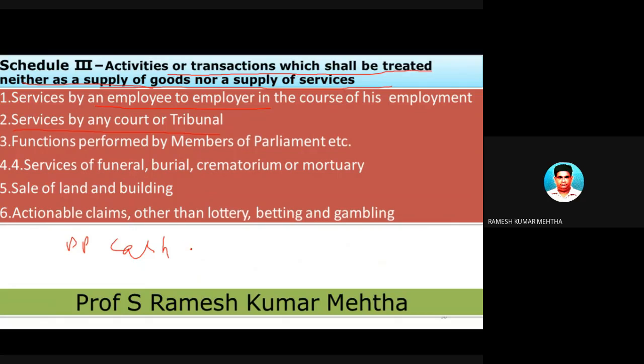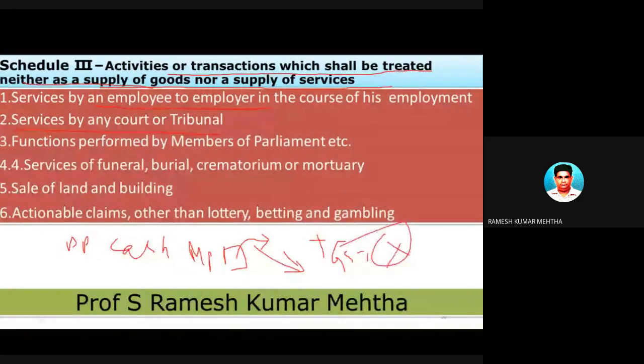Correct? Like a member of parliament wins the election and goes to parliament. So is he giving a service? No. He will not tell that I am giving you a service and I am supplying. There is a supply of service to the government of India, and he is going to levy GST. No, there is no question of it. In the same way, someone has died and they are burying, so is he giving a service? That is also wrong. Next one is court giving a service. No, court is not giving a service. Or employee is working and the employer is enjoying his service. No, there is an employee-employer relationship in which tax in the form of income from salary is there. So it will not come here.